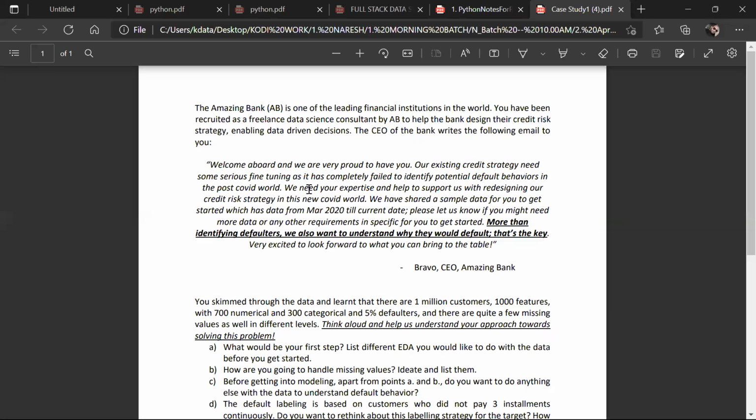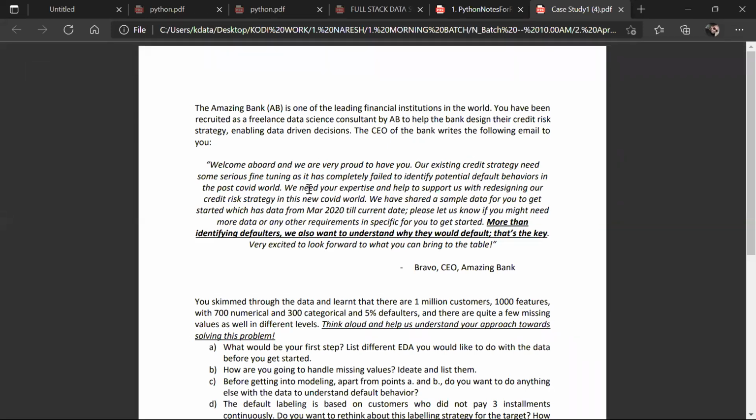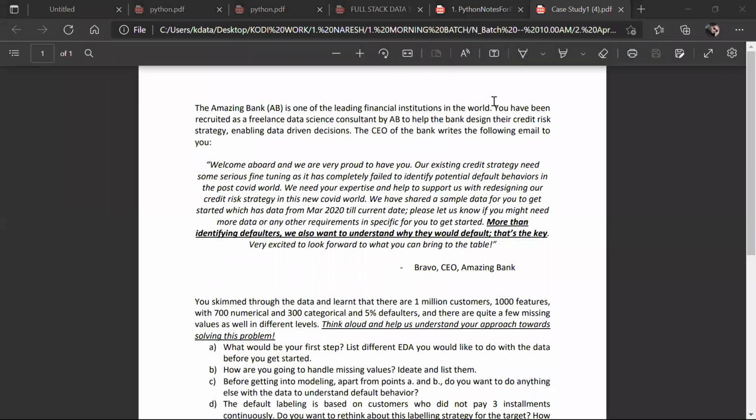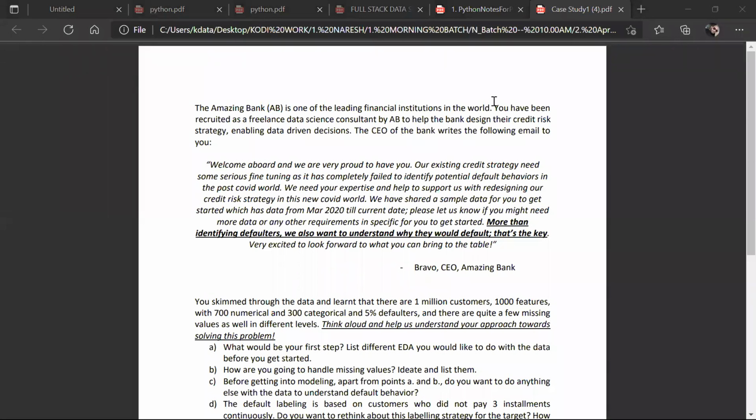Okay, so now guys, in the batch, let's understand everybody got a job offer, all right, for a banking client. Let's talk about ICICI or HDFC or Citi or JP Morgan or Morgan Stanley, any bank, you name it, all right. So now once you joined, they said, welcome on board, all right. So what exactly is his problem statement, why did he hire you? Let's discuss. Our existing credit strategy needs some serious fine tuning as it has completely failed to identify potential default behavior.